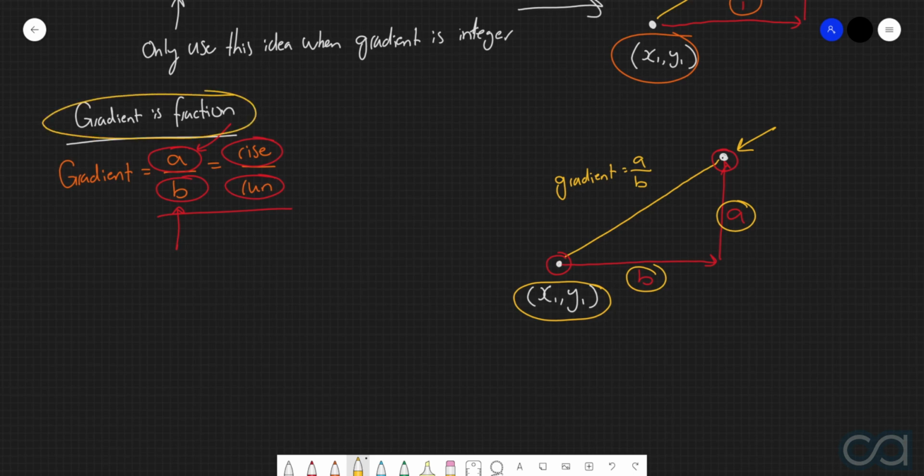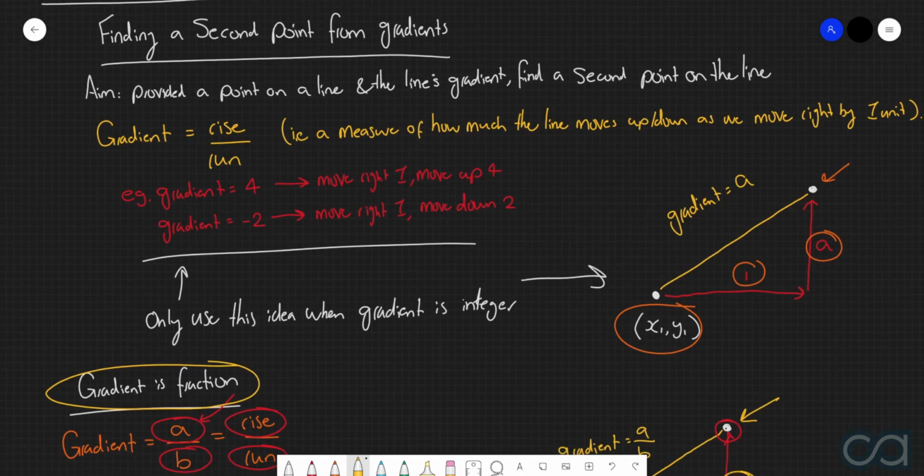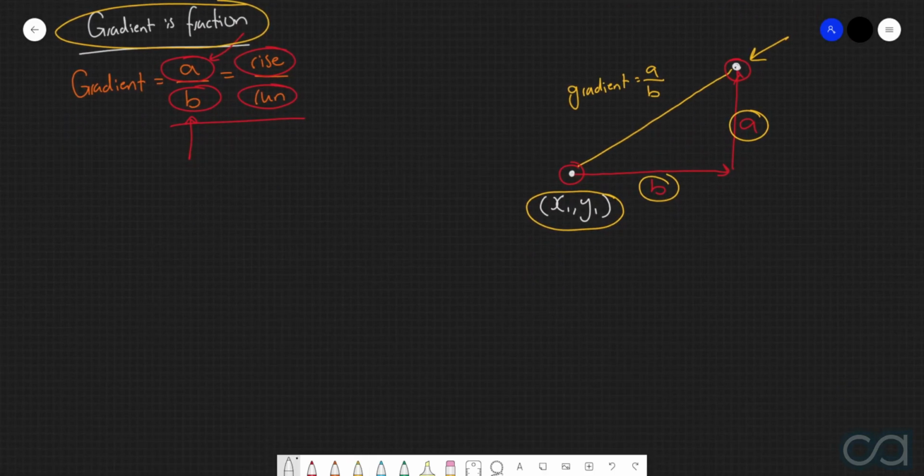If it's just an integer, then we can use this idea that we just displayed here. But again, it's very much dependent on whether your gradient is an integer or a fraction, so just be very, very careful with that. But the overlying idea is still very, very similar. Alrighty. With that now being said, let us have a look at a few example questions surrounding gradient.